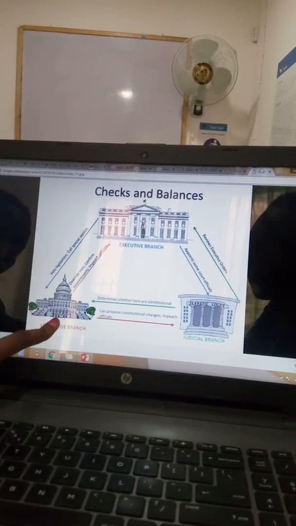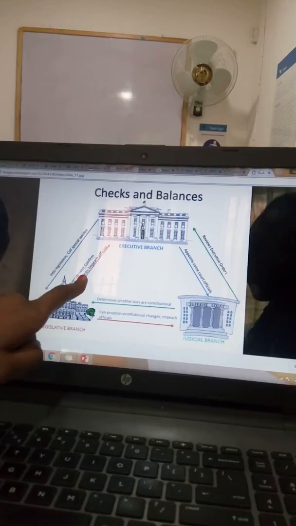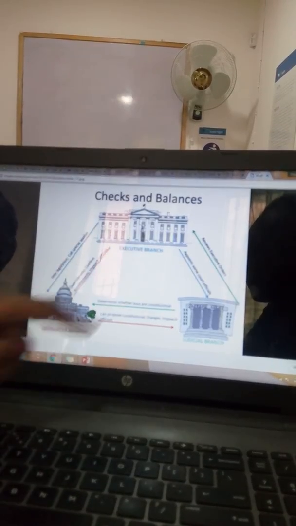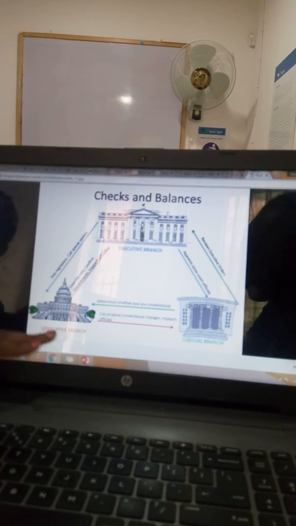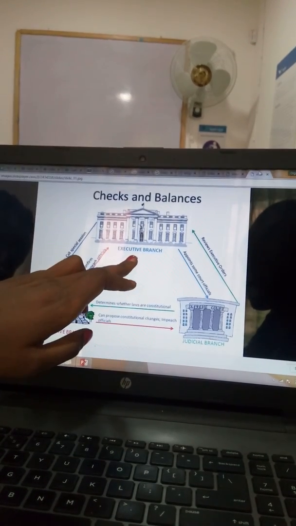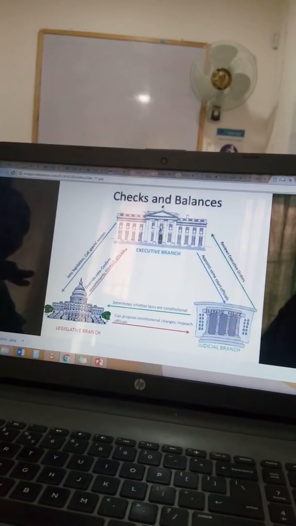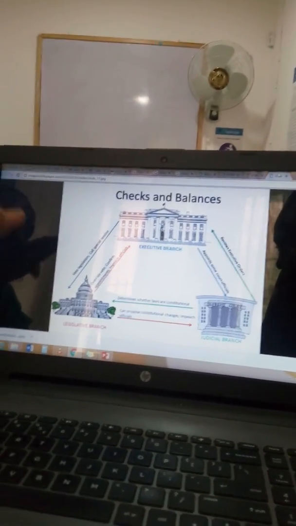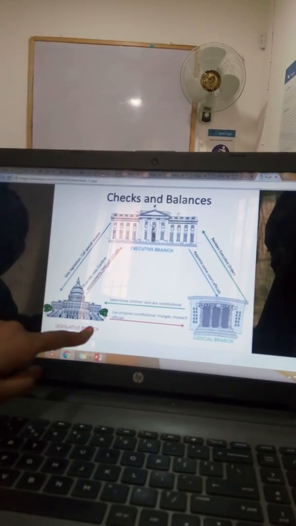For the legislative branch, it is the one to override, as it is the one to confirm the appointments and impeach officials. The legislative branch has power over the president to see whether he uses the resources in the rightful manner.